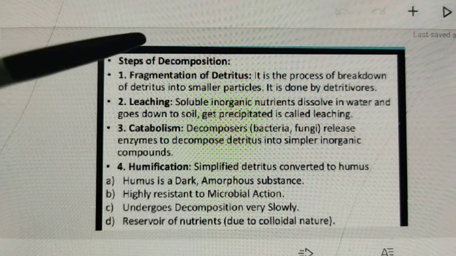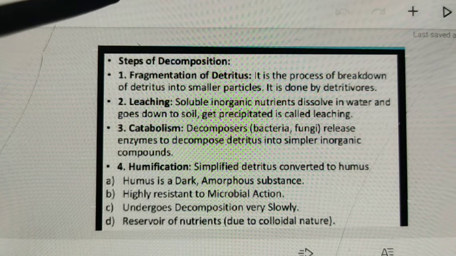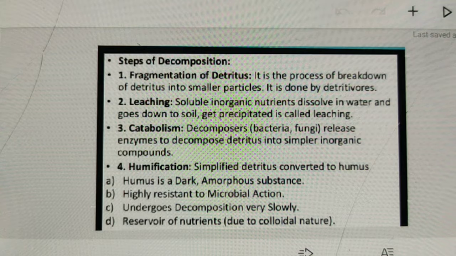It is done by detritivores, like bacteria and fungi, also invertebrates like earthworms. This increases the surface area of detritus particles for the microbial action. These detritivores also add certain growth substances which stimulate the microbial growth.